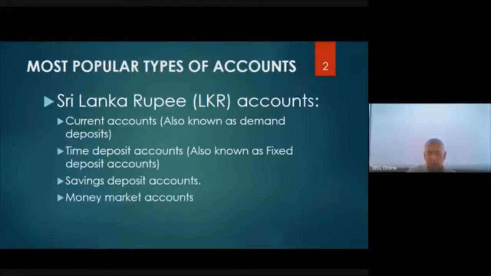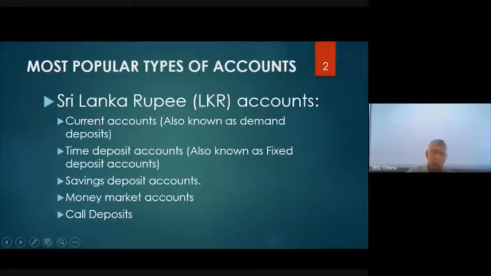Then we have money market accounts. A money market account also operates like a current account. And there is another one called the call deposit account. This is normally known as 7 days call deposit, because you have to give 7 days of notice. Can you write down 7 days call deposit?